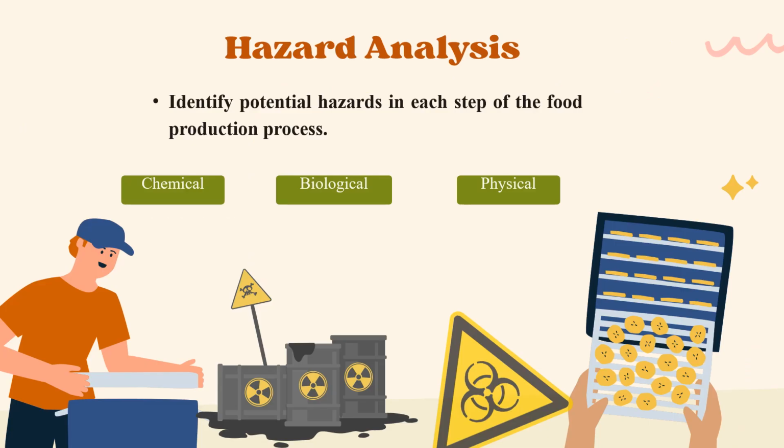Hazard analysis. Identify potential hazards in each step of the food production process. There are three major hazards: chemical hazards, biological hazards, and physical hazards.